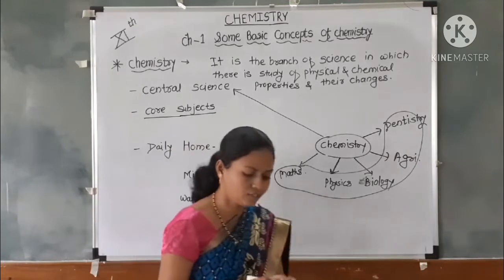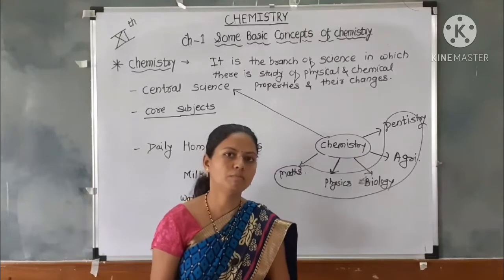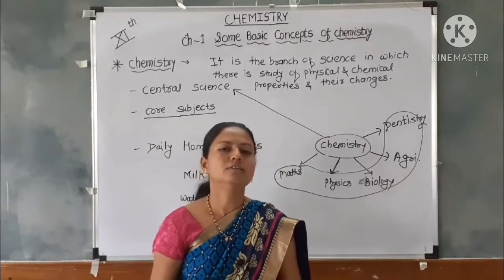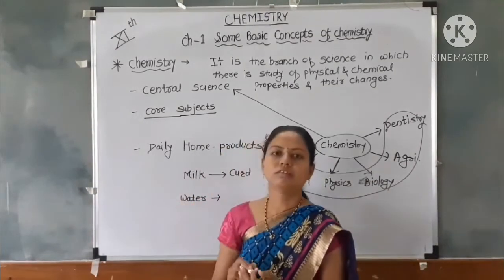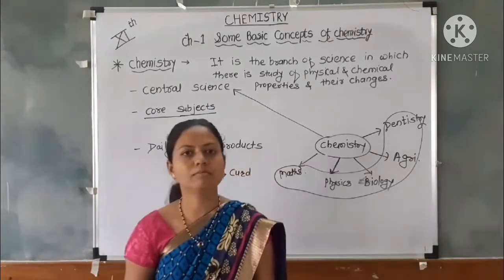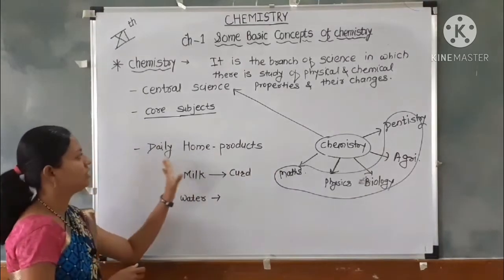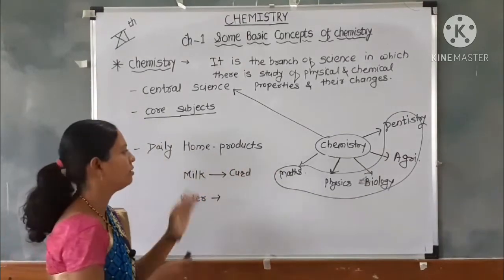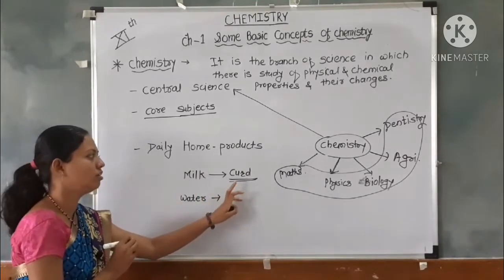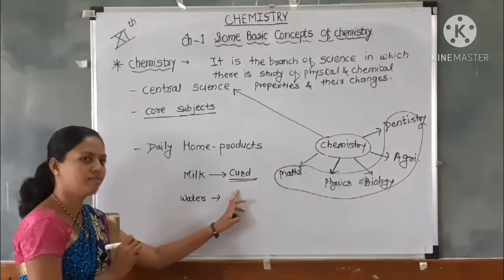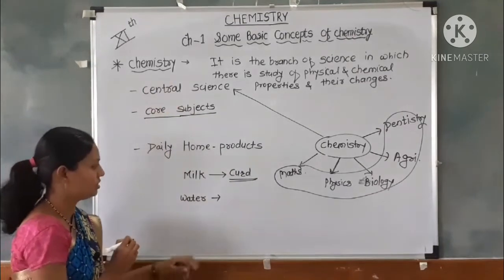Chemistry is used in daily home products. When we wake up, we start our day with the toothbrush by applying Colgate. Colgate is a composition of chemical substances. That means it contains the chemical composition of all the substances. So, chemistry is used in daily home products. For example, milk which is converted into curd is also a chemical substance or chemical composition. So, it is related to chemistry.